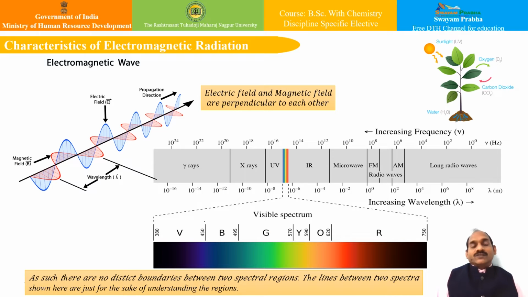So friends, let us once again revise the electromagnetic radiation. During our discussion in electronic spectroscopy, we have already seen the electromagnetic spectrum. Basically, what are electromagnetic waves? These electromagnetic waves are very similar to ocean waves that we have already seen, in that they transmit energy in the form of waves, and they are produced due to the vibrations of charged particles. In addition to that, they are composed of electrical and magnetic waves.